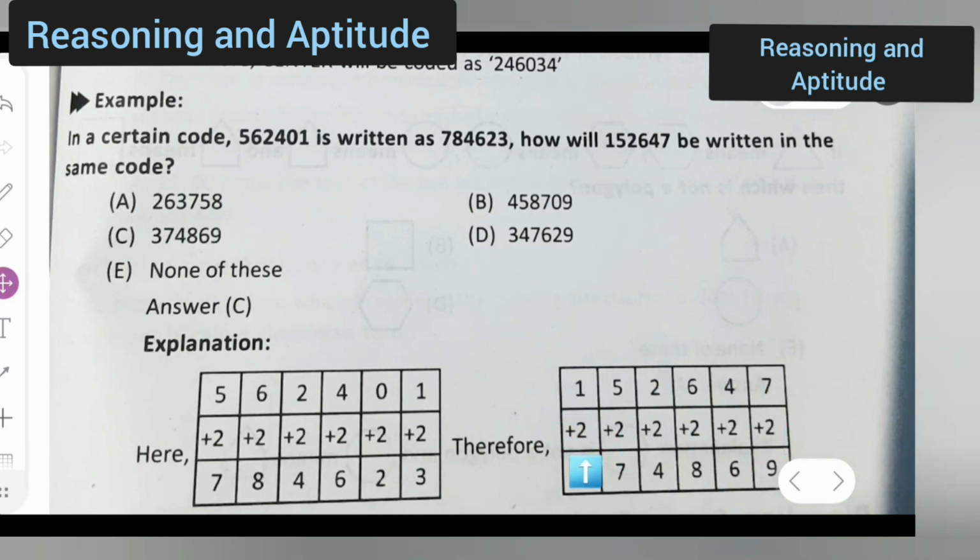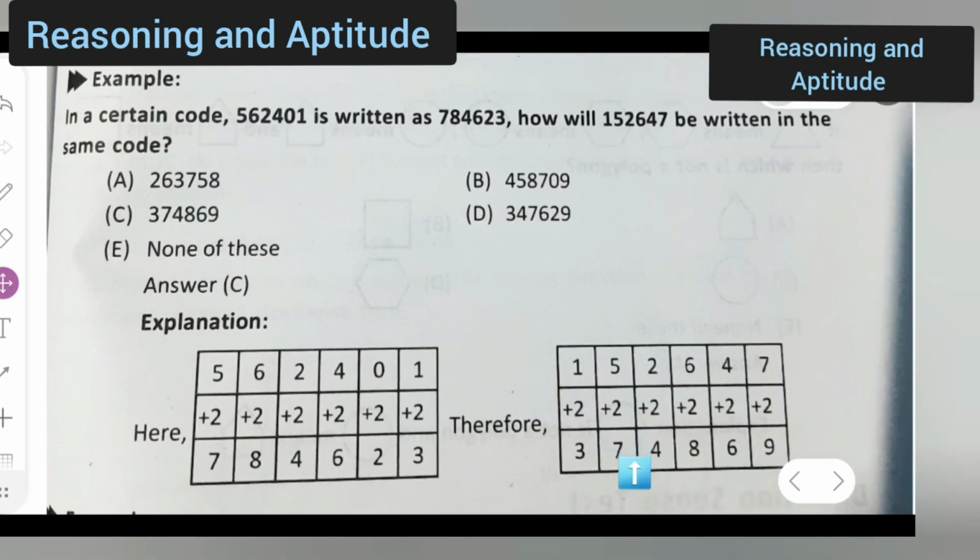Add 2. So 1 plus 2 will give you 3. 5 plus 2 will give you what? 7. 2 plus 2 will give you 4. 6 plus 2 will give you 8. 4 plus 2 will give you 6. 7 plus 2 will give you 9. So 3, 7, 4, 8, 6, 9. So option C is the correct option. Okay, you all can refer to this example over here. Therefore, you will get this, right?